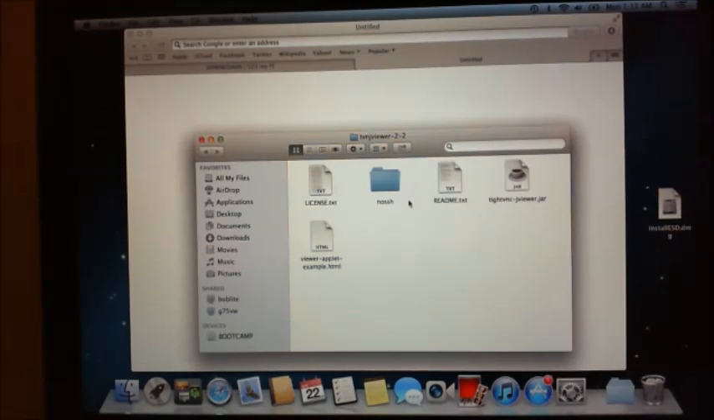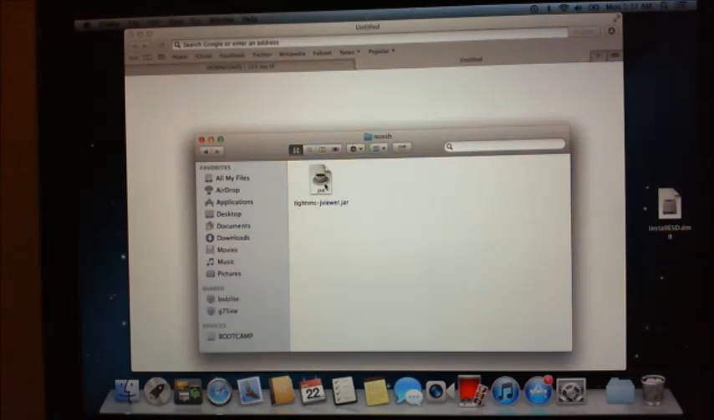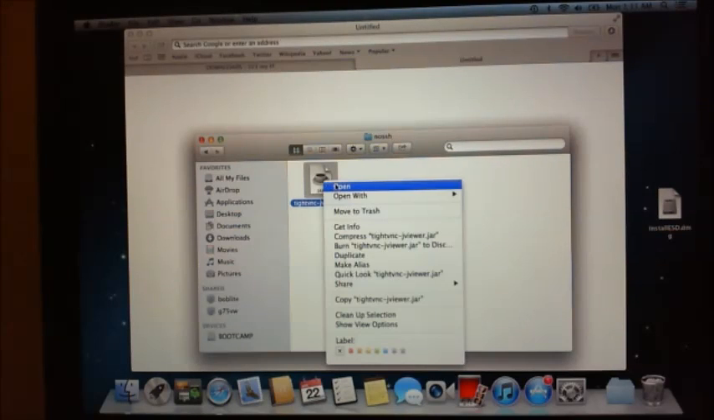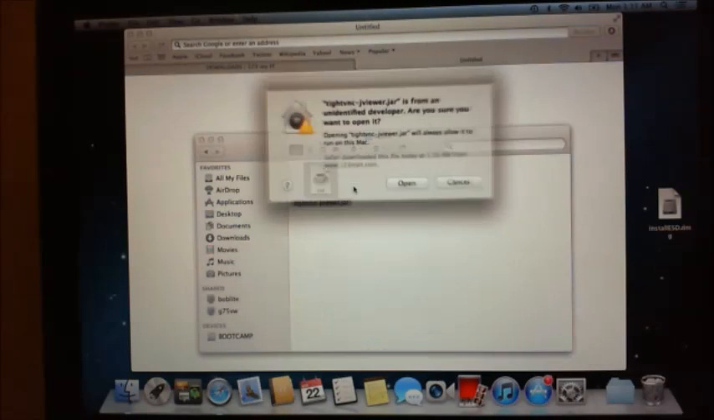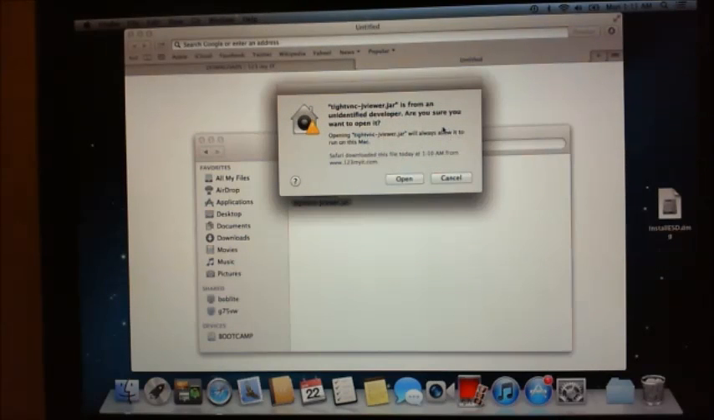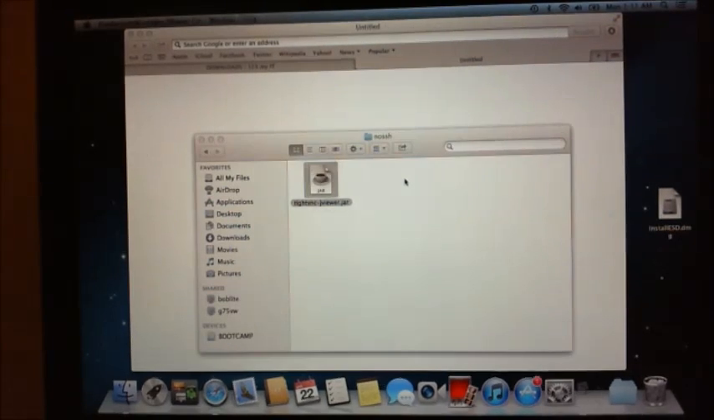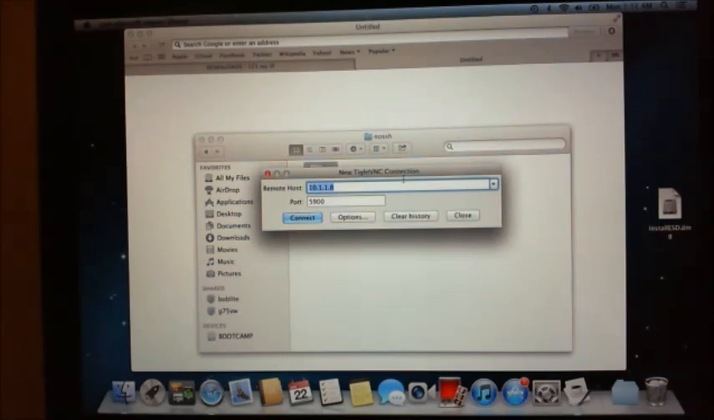You'll need to go through and install these, but what you can do is go into No SSH, right click on the tight Veency Java and click Open. You need to right click because otherwise it says that this is an unidentified application and it won't run it. So then you click Open, and it will come up with a tight Veency connection. It'll ask you to make a new connection.